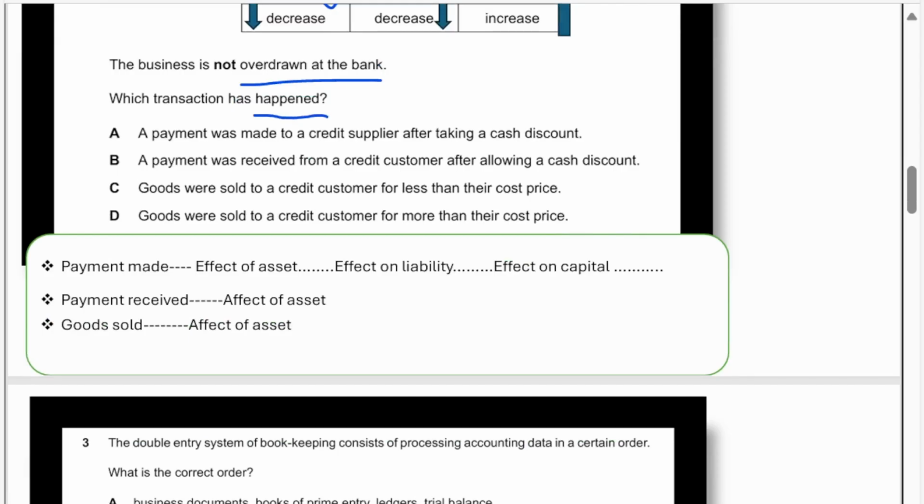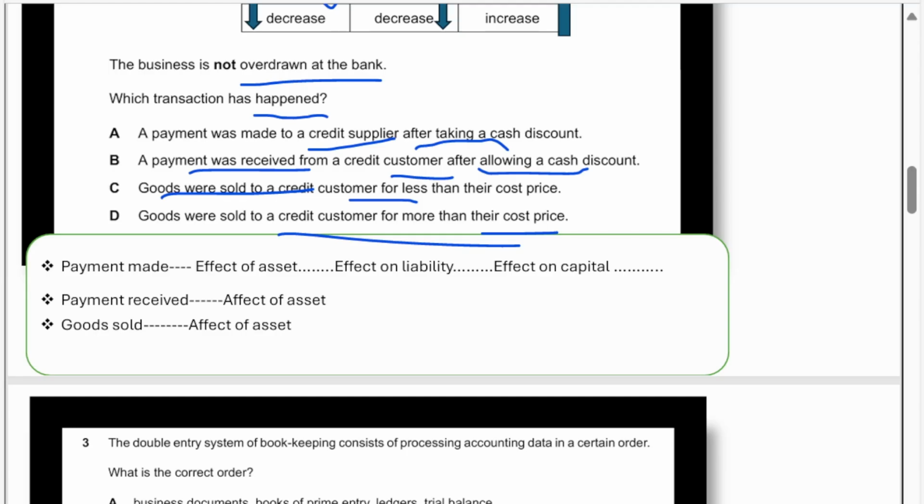Okay, let's see option A. A payment was made to a credit supplier after taking a cash discount. Option B, a payment was received from a credit customer after allowing a cash discount. Option C, goods were sold to a credit customer for less than cost price. And option D, goods were sold to a credit customer for more than their cost price. Let's analyze each option. First one, a payment was made to a credit supplier.